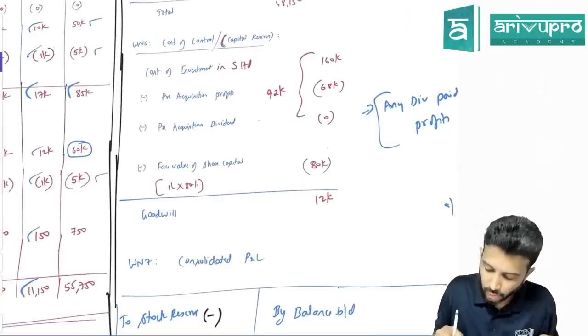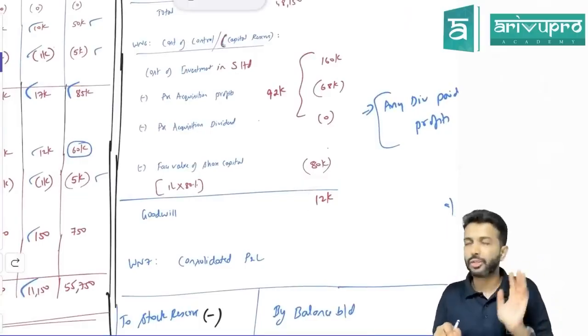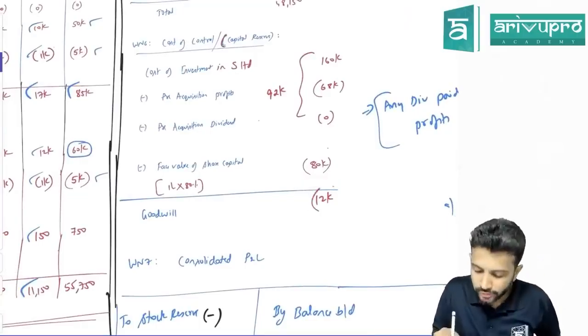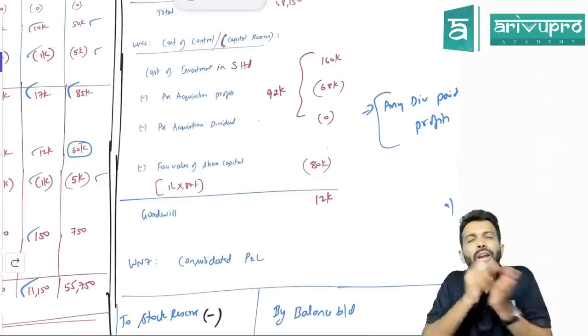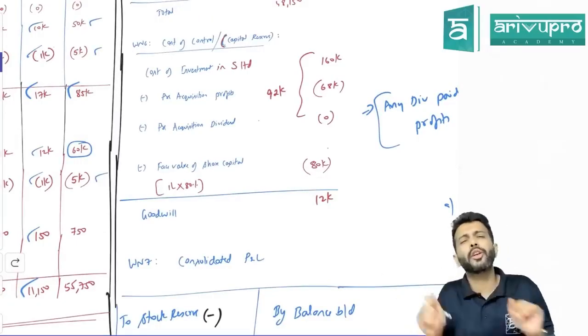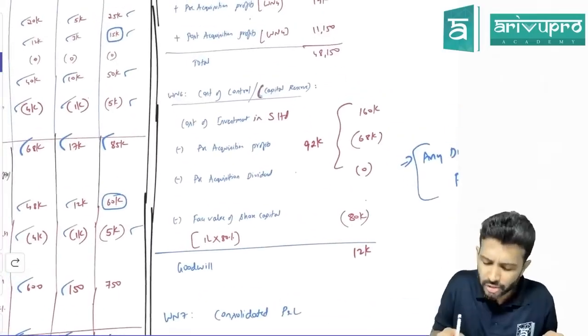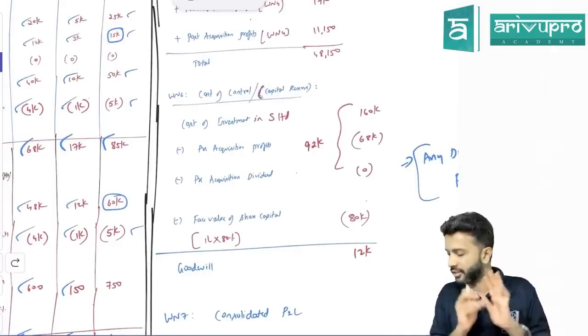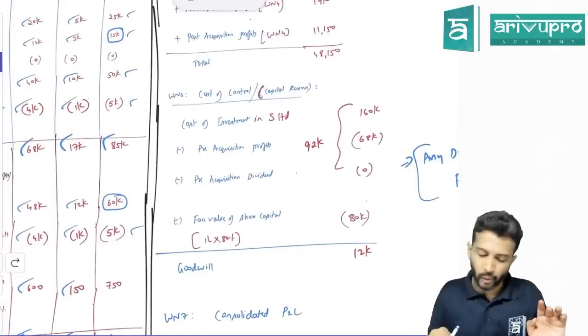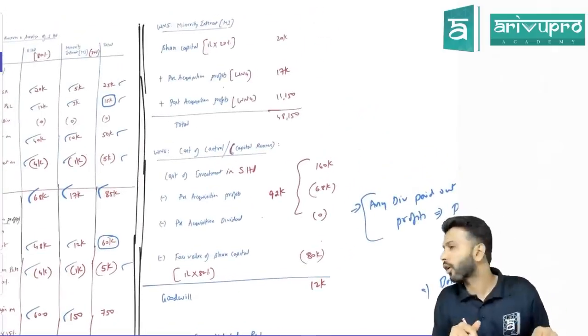So this is the thing. Here, what did we get, sir? 12,000, that is nothing but your goodwill. Suppose you got this as a negative figure. That means holding company has made a profit. Revenue profit or capital profit? Capital profit. That means you will transfer that to capital reserve. Yes, sir. Okay, this is working note number 6 for cost of control.